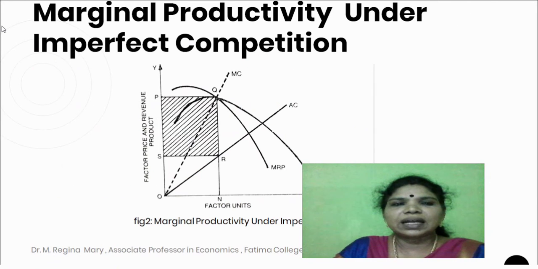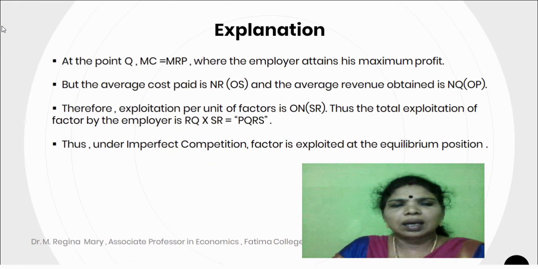Marginal productivity under imperfect competition. Diagrammatic explanation. In this diagram, at the point Q, MC is equal to MRP. That is, the MRP curve cuts the MC curve at point Q, where the employer attains his maximum profit. But the average cost paid is NR, and the average revenue obtained by the employer is NQ, that is OP.